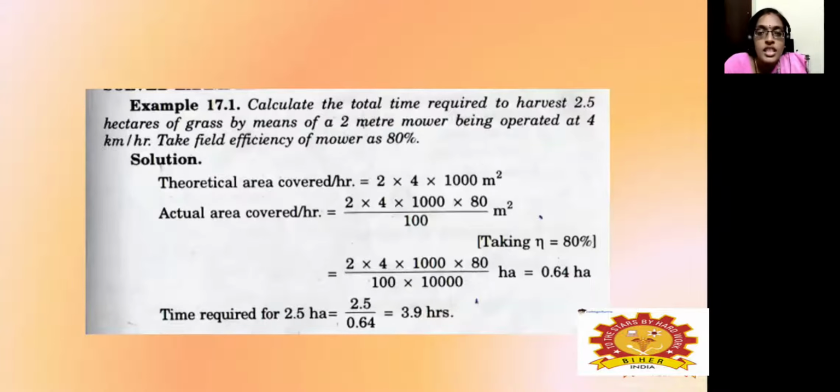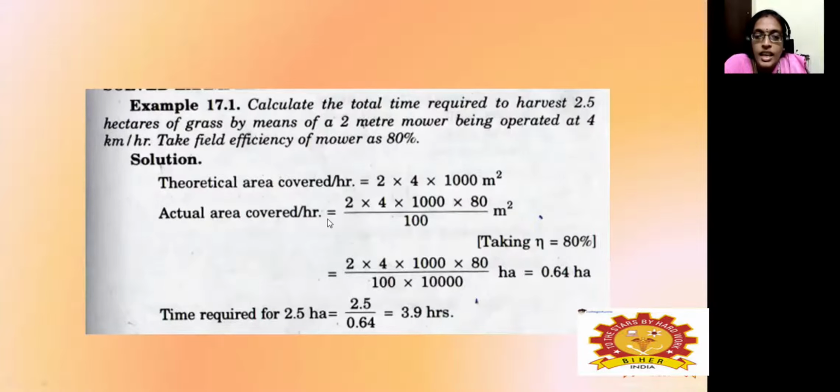Then what they have given is the total theoretical area. First, we have to cover this. What is the estimated total theoretical area which is covered by the mower? They have given a 2-meter mower, which is operated at the speed of 4 kilometers per hour. So the theoretical area is 2 meters at the speed of 4 kilometers per hour. Then we have to convert the kilometer into meter, so we take it as 1000, multiply it, and we get 1000 square meters.